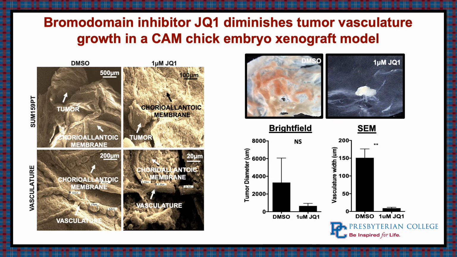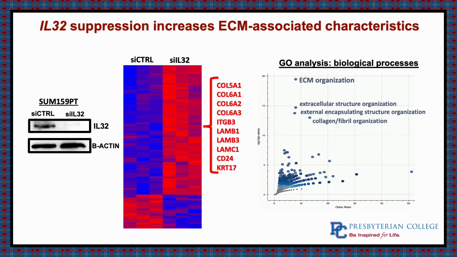So next we want to see what happens to the rest of the cell and all the genes if we knock down this IL-32 specific gene. So using siRNA, we were able to knock down the IL-32 gene, as you can see from our Western blot on the left, and RNA sequencing was done on these two samples of a control and an siIL-32. What it showed was that with the knockdown of IL-32, you see an increase in extracellular matrix associated genes. So this is going to be collagen, laminin, integrin, so forth, genes that produce these proteins.